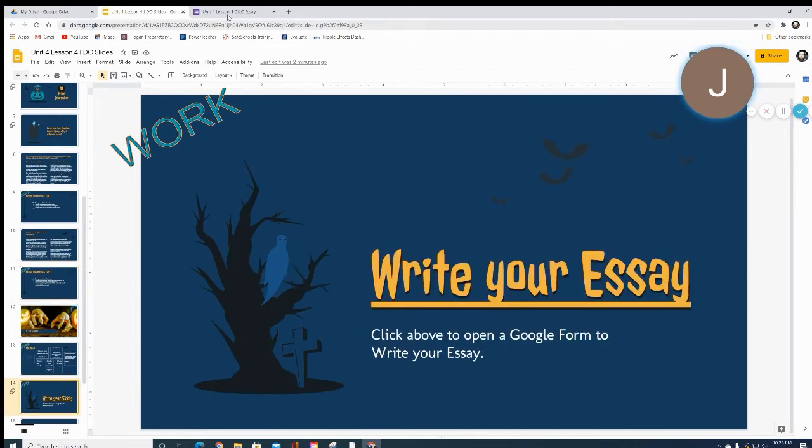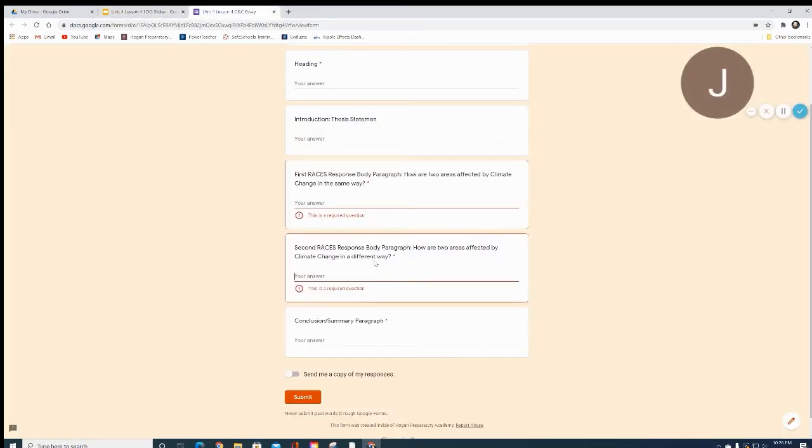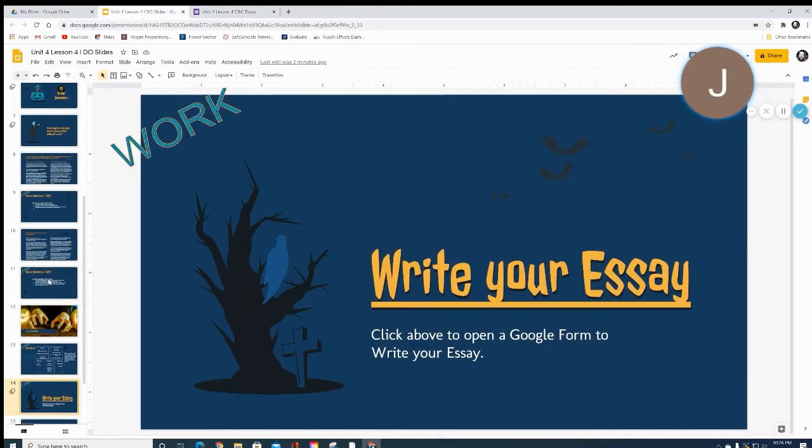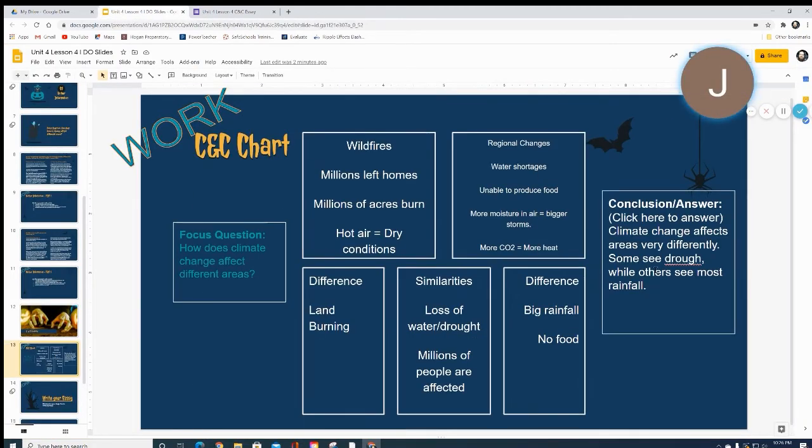So you kind of have to go back and forth between the two to get your evidence. When you're done, you're going to write 2 or 3 sentences that conclude or summarize what you said here, right? And you can use the conclusion you wrote here and just add a sentence to it.